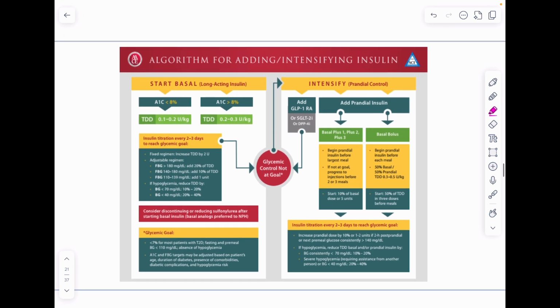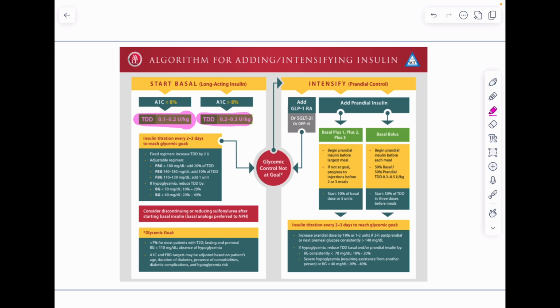As per the guideline, the algorithm for adding or intensifying insulin remains the same, but they actually specify the dose of long-acting insulin. If HbA1c is less than 8%, the dose is 0.1 to 0.2 unit per kg. If HbA1c is more than 8%, the total daily dose of insulin will be 0.2 to 0.3 unit per kg.